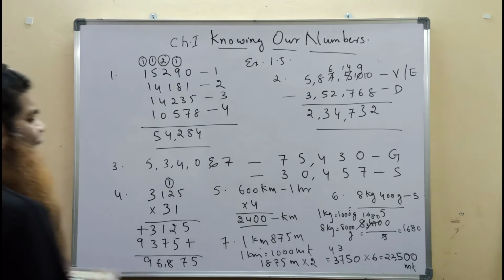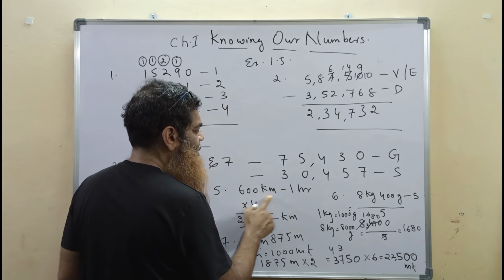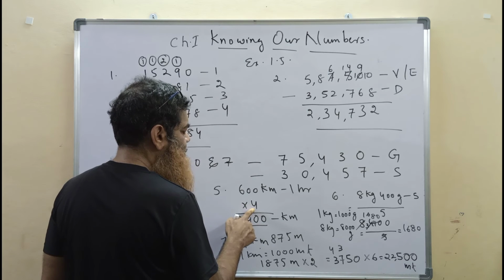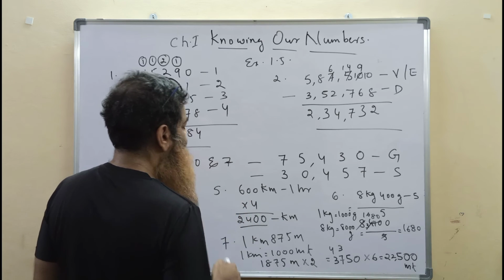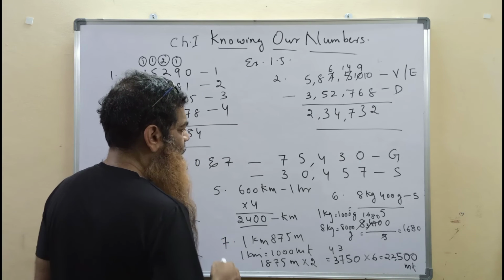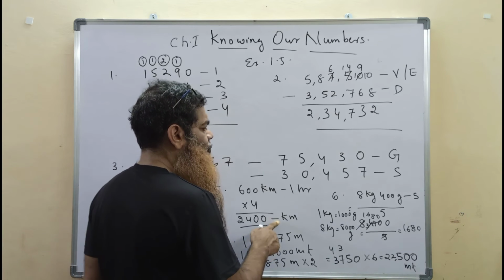Fifth question, a helicopter covers 600 kilometers in each hour. How many kilometers does it cover in 4 hours? So we need to multiply it by 4. So we get the helicopter covers 2,400 kilometers in 4 hours.